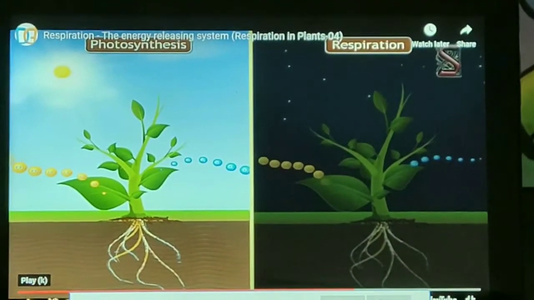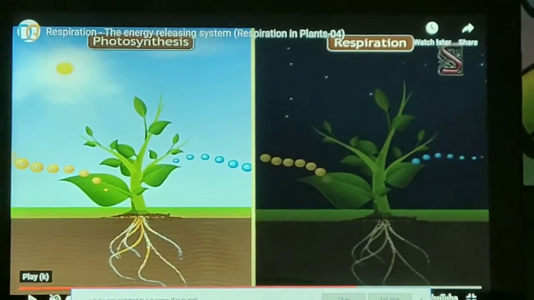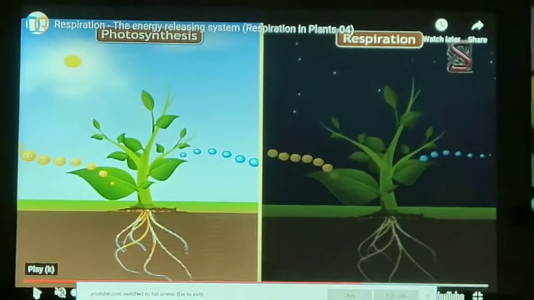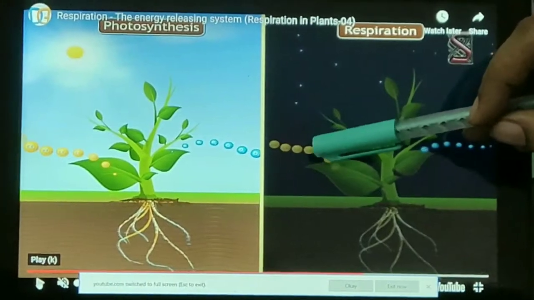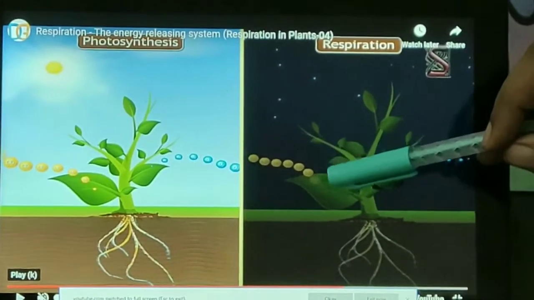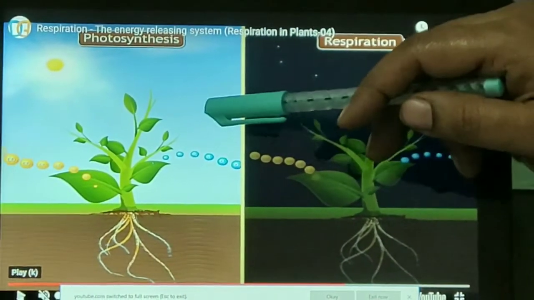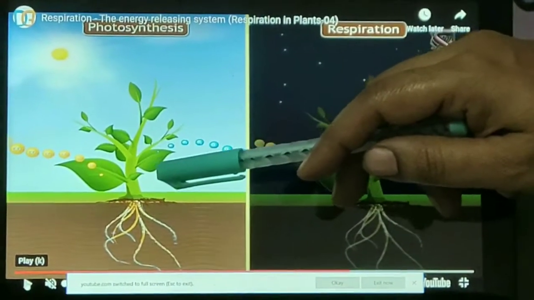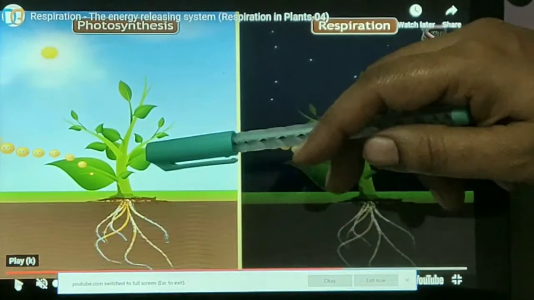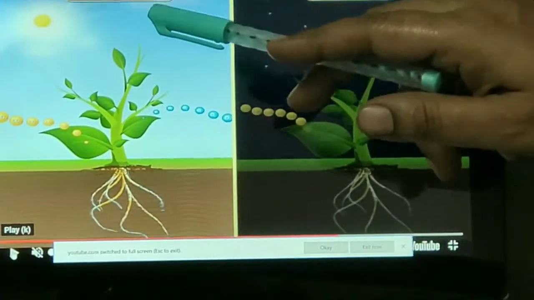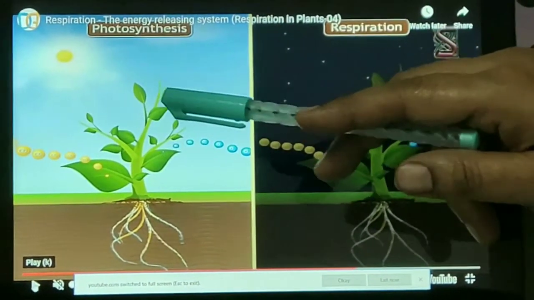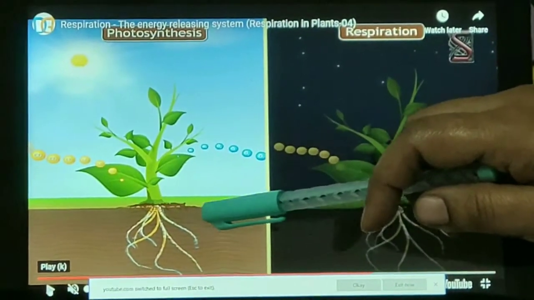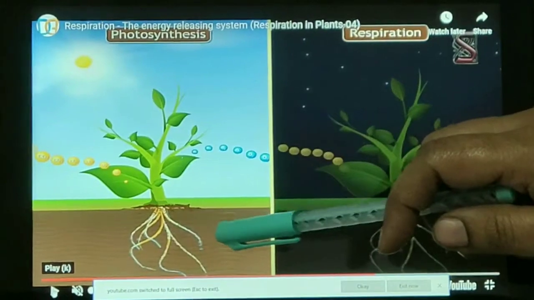We revise once again. At night, when there is no photosynthesis occurring, carbon dioxide elimination is the major exchange activity going on. During the day, carbon dioxide generated during respiration is used for photosynthesis. Hence, there is no carbon dioxide release. Instead, oxygen release is the major event at daytime.